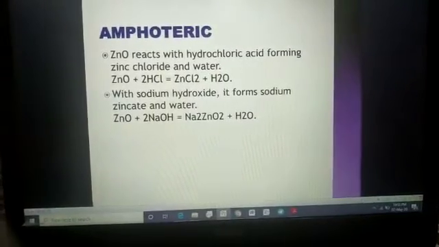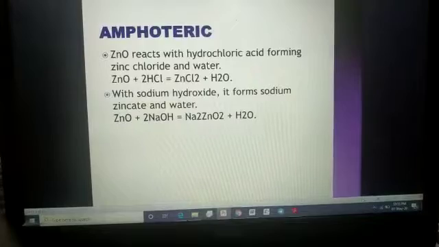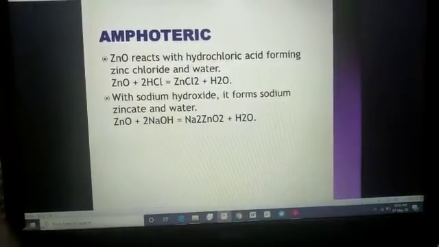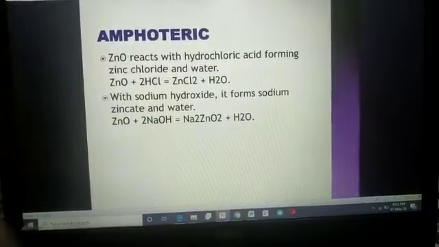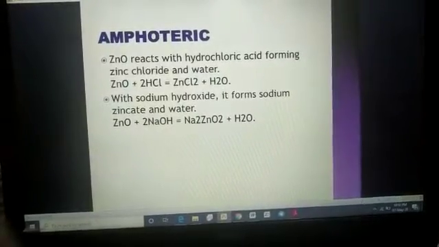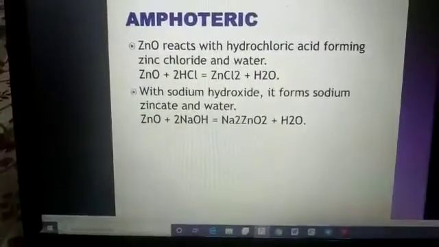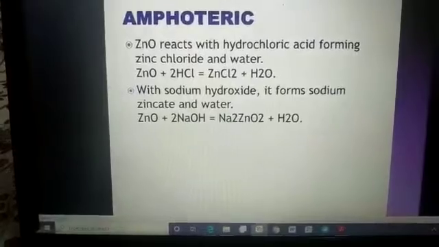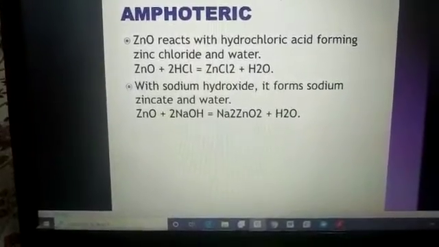And again, if their oxide reacts with a base, then they give sodium zincate and water. That's why the reaction of zinc oxide and hydroxide with acid as well as base shows the amphoteric nature.